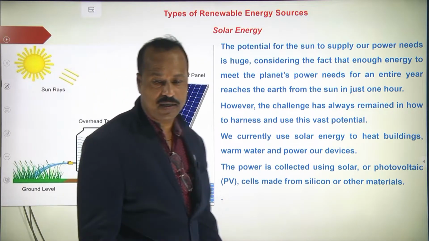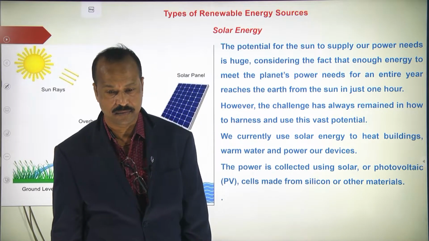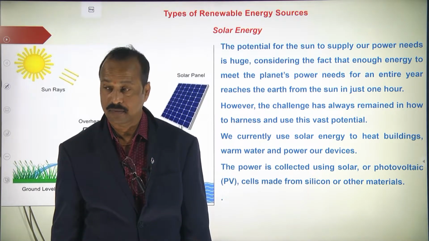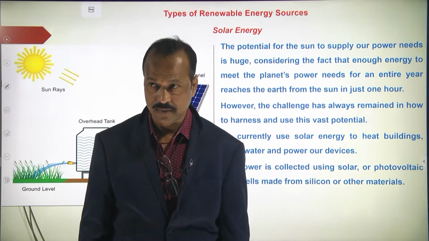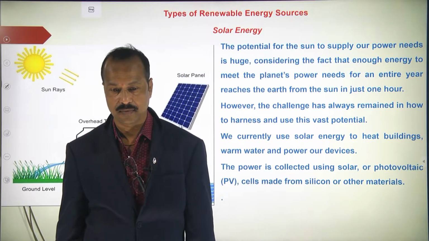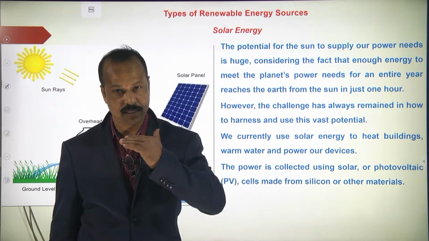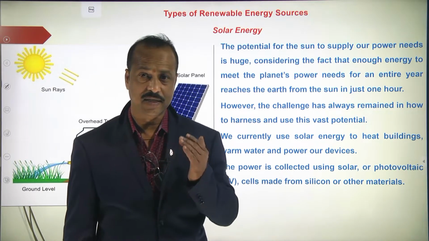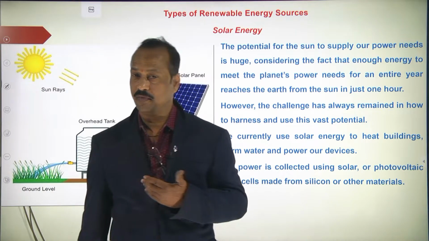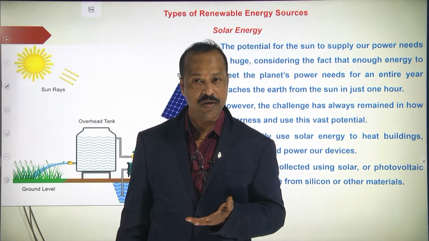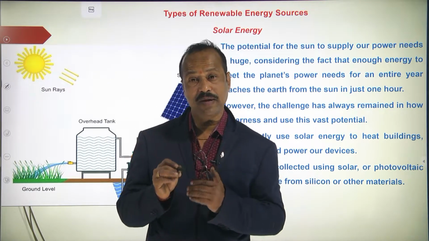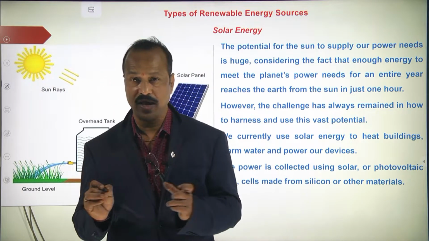What does solar energy mean? Solar energy means the rays coming from the sun, the energy that comes from the sun. From the sun the energy comes in the form of light, in the form of radiations. These radiations can be converted into different forms of energy.